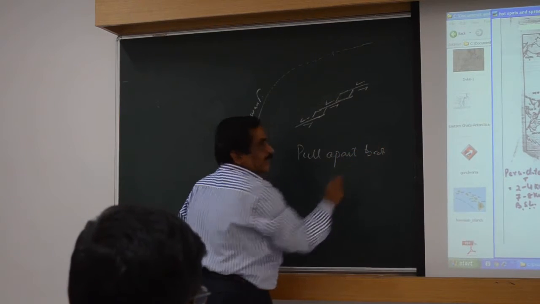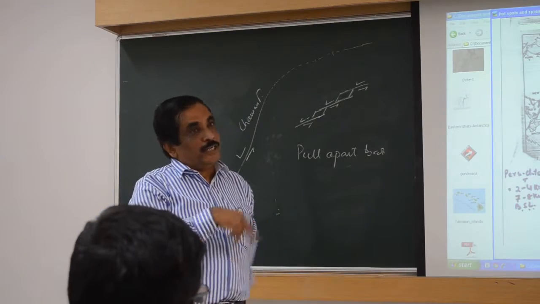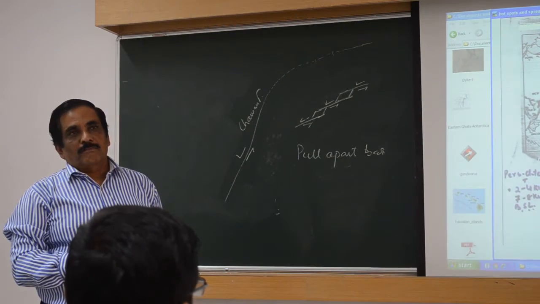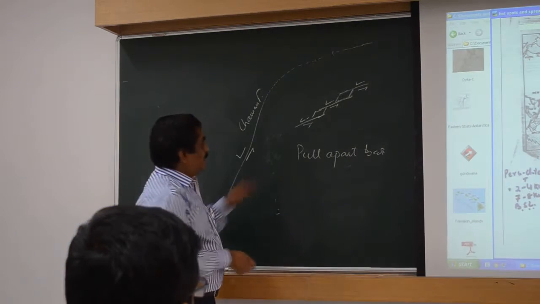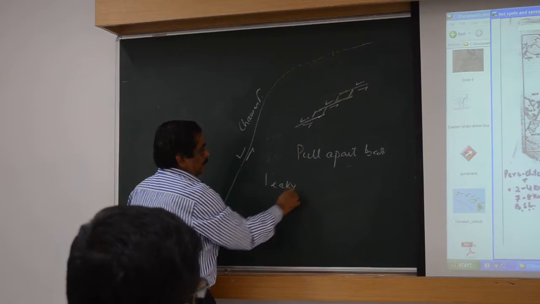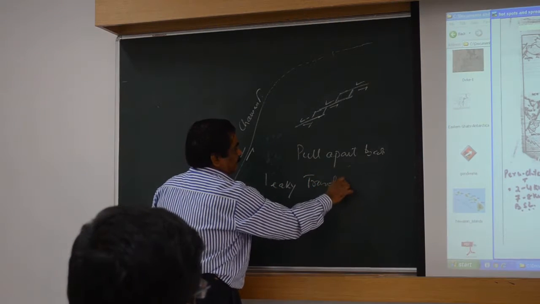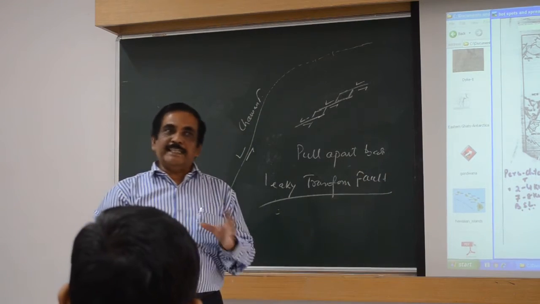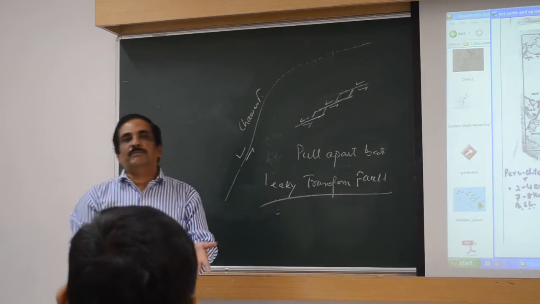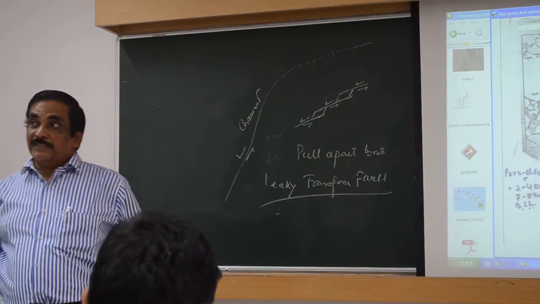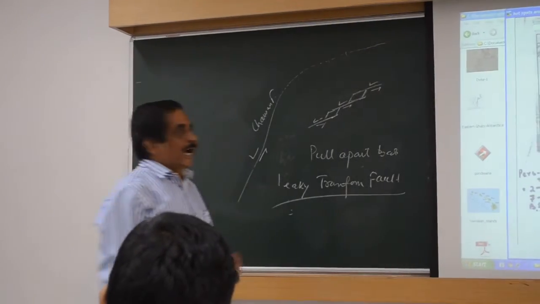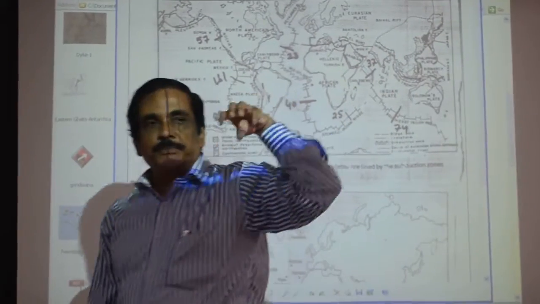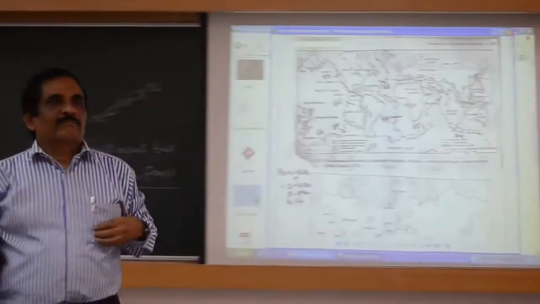You understand this part? So you can explain why this basin is opening up along a transfer margin. Now, these are also called leaky transform faults. Where this type of basins are opening up, they are called leaky transform faults. Leaky stands for the basaltic magma coming up. So San Andreas fault is a leaky transform fault. Our fracture zone within the Asian continent is a leaky transform fault. It is opening up a sea. Could you follow this point?